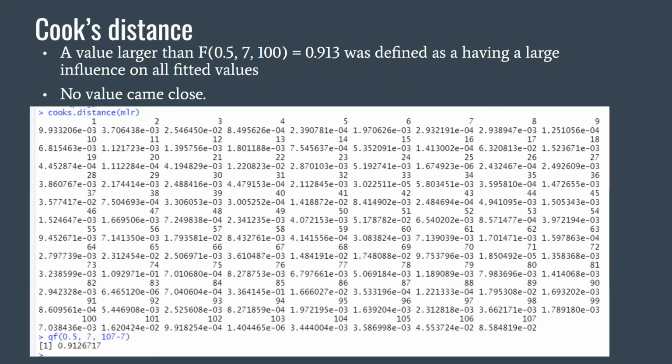Secondly, Cook's distance was conducted in search for a case influential on all fitted values. A value larger than the 50th percentile was considered of high influence. Using the F distribution with p and n minus p degrees of freedom, we have that a value larger than 0.913 would have a high influence. And here, no value was close to this, thus there are no high influence points.